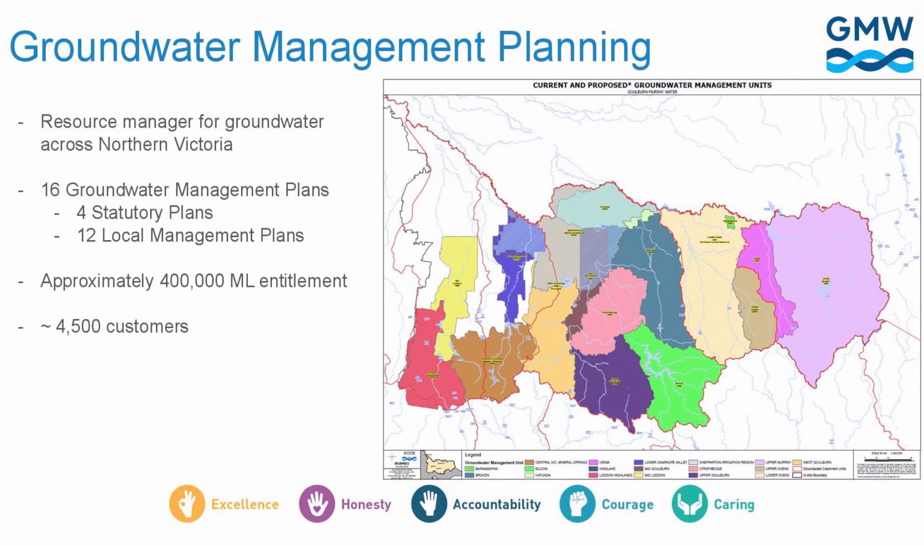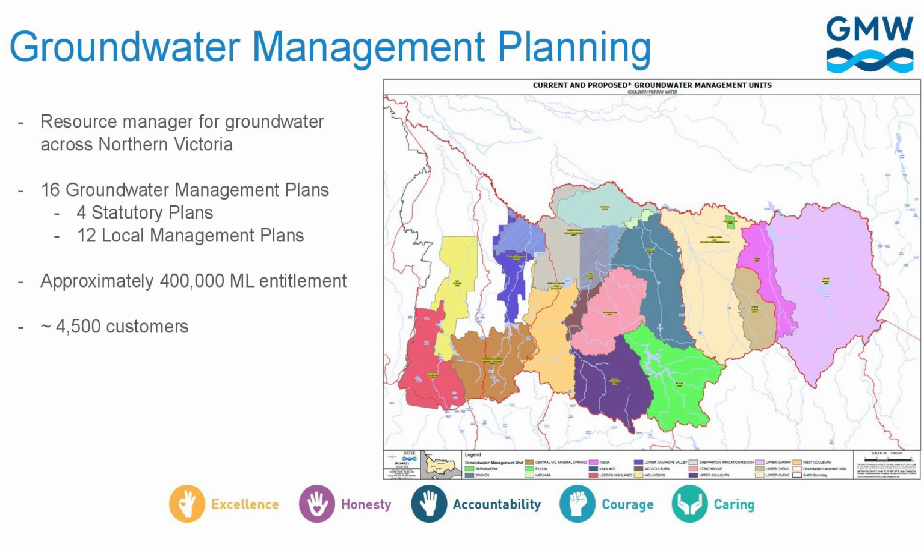The reason we have a number of these is that each plan reflects the differences within the aquifer systems. Some are large, some are small. Of these 16, we have 12 local management plans. These local management plans are more of a communication tool, which allow customers within these separate areas to look at what their potential access is for groundwater, whether many people are using it, and some of the basic rules of trade and caps and things like that.